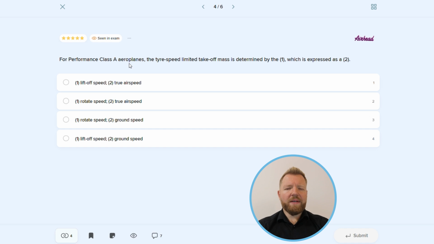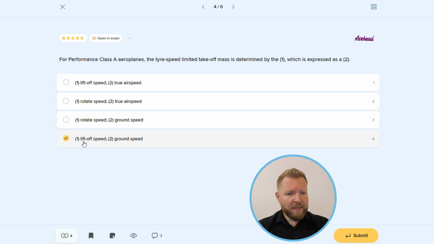Now, for this certified ground speed, this graph compensates for the ADST as well as it provides corrections for headwind or tailwind. Hence, the speed used for the determination of the tire speed limited mass is actually V liftoff, expressed as calibrated airspeed. If you think about it, it makes perfect sense, since the lift-off speed is the speed at which the tires from the main landing gear leave the ground, and the rotation speed, on the other hand, is only a point where a pilot starts to apply pressure on the stick, and the wheels are still on the ground at that moment. So, the correct answer for this question is answer number 4.